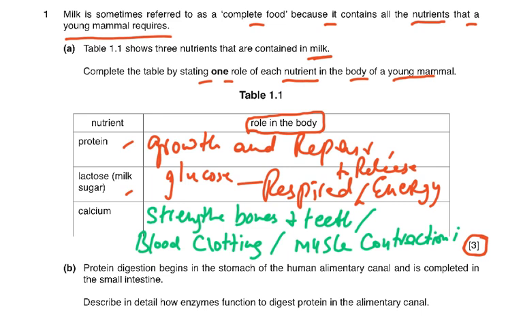So protein: growth and repair. Lactose: broken down or digested to glucose, and glucose respired to release energy. And calcium: needed to strengthen or make stronger the bones and the teeth, and for blood clotting and for muscle contraction.